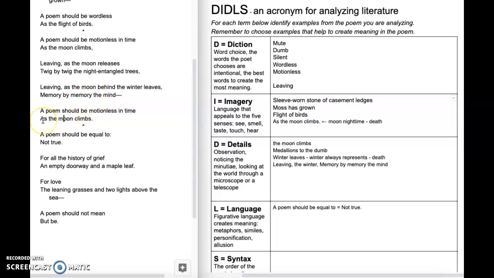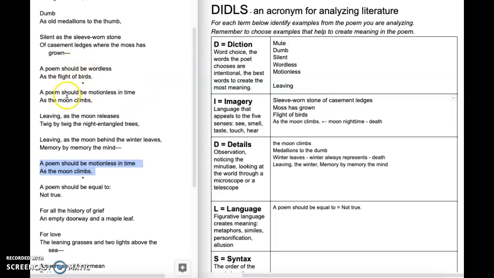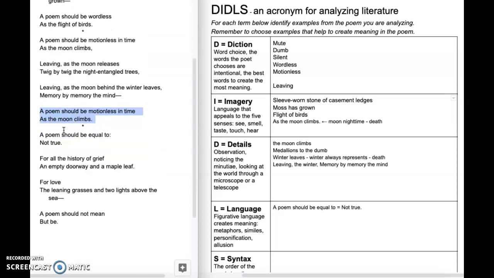The next stanza says, a poem should be motionless in time as the moon climbs. So now what happened? This is huge, and you wouldn't know this, but I'm going to tell you. This stanza is repeated. We have it here, and then we see it again down here, right? And what happens when this stanza is repeated is in between, something really different happened. So look up. We've got a poem should be, all these things that a poem should be, right? Then the moon climbs, and all of a sudden we get these two leaving stanzas.